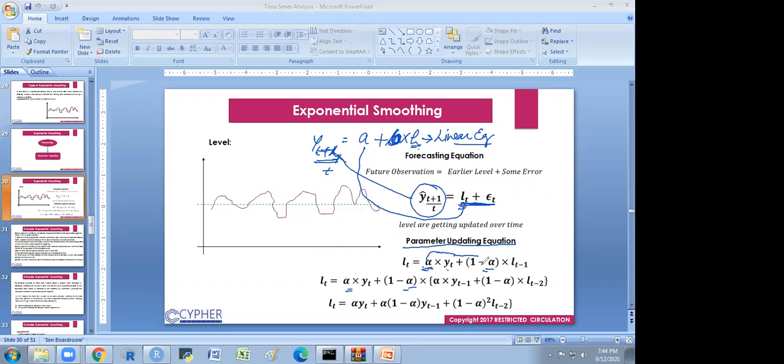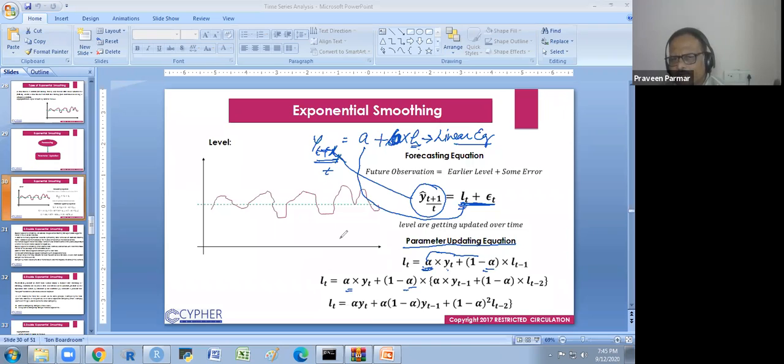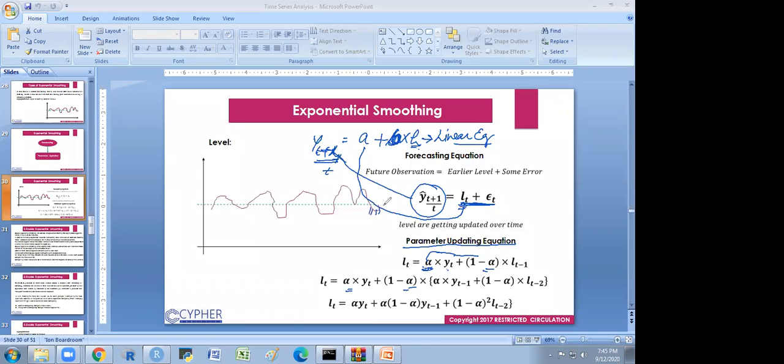So we can consider those as weightage to the coefficient, or weightage to a particular time. It is called the lag value. Okay, understood.